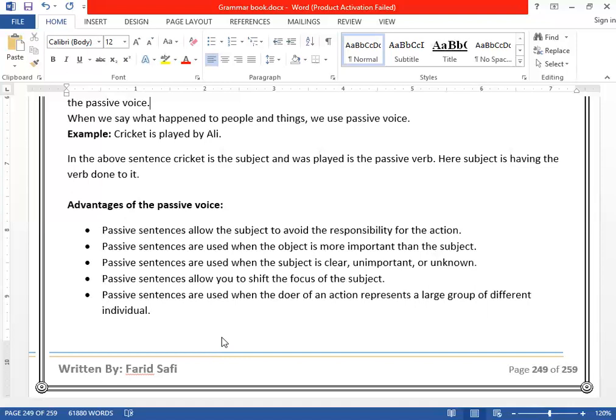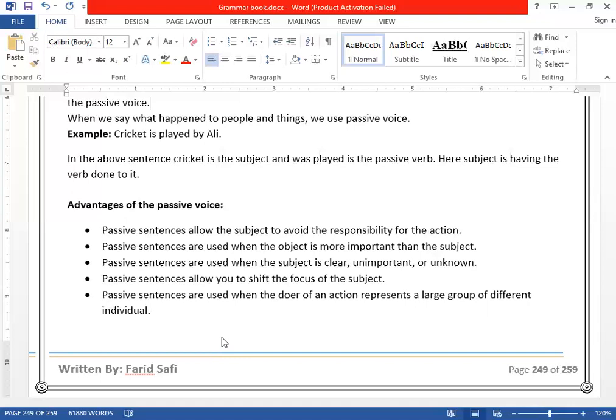Or next, when the subject is less important, what is more important? The mirror is more important than the subject. Like for example, if I say I teach, and the subject is not that important, what is more important? Teaching is more important for us. So then we say English is taught. For example, English is taught at our school.